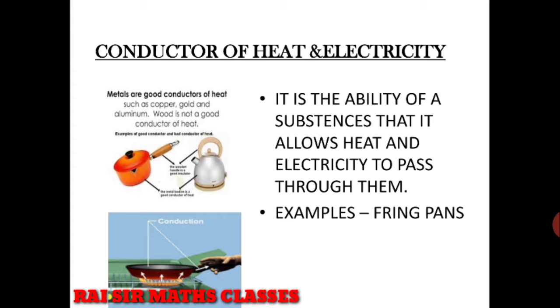Basically, metals are good conductors of heat, such as copper, gold, aluminium, while the handles of utensils that you have seen, made up of plastic and wood, are examples of bad conductors of electricity. So we differentiate in terms of bad conductor and good conductor. Good conductors of heat and electricity are those which allow heat and electricity to pass through them, and those which do not allow it are bad conductors. So this is all about the third category, conduction of heat and electricity.